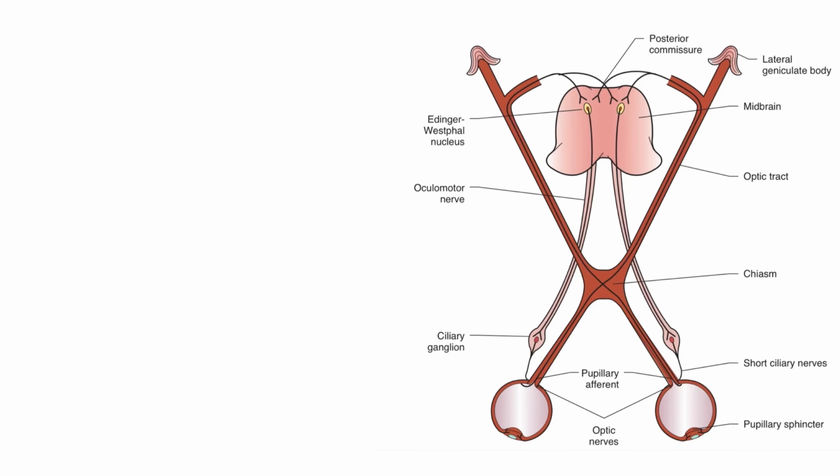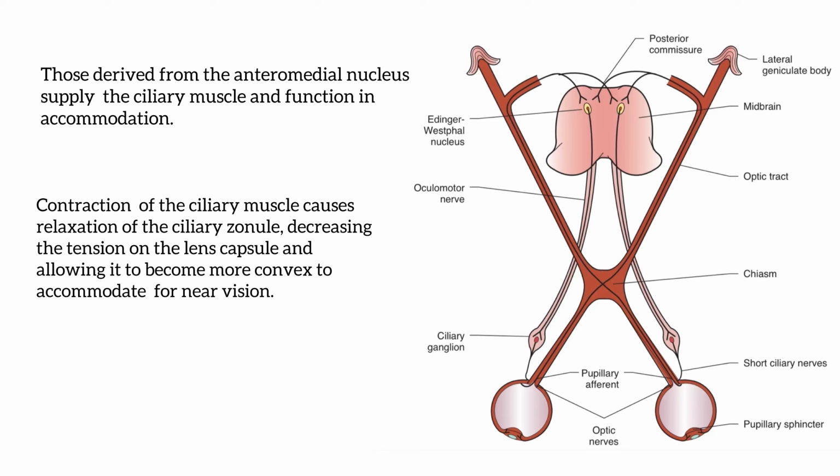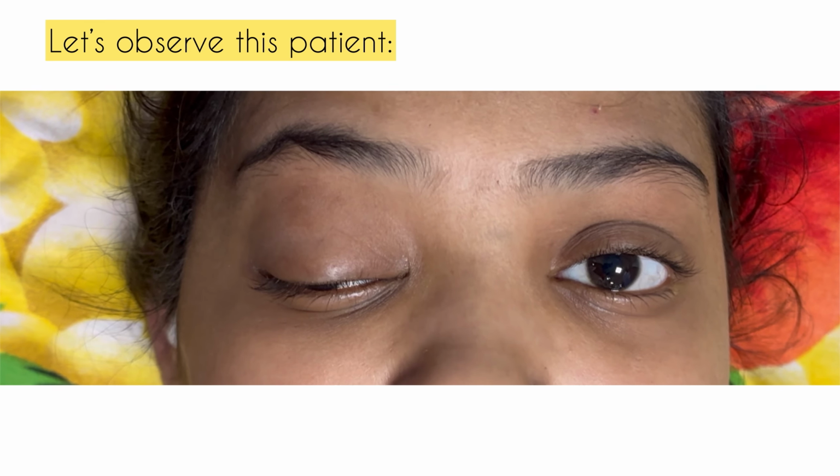in response to light. The fibers which are derived from the anteromedial nucleus supply the ciliary muscle and function in accommodation. So how does accommodation take place? The contraction of the ciliary muscle leads to relaxation of the ciliary zonules. This decreases the tension on the lens capsule and allows it to become more convex, hence accommodating for near vision. Now let us go back to the examination of our patient.